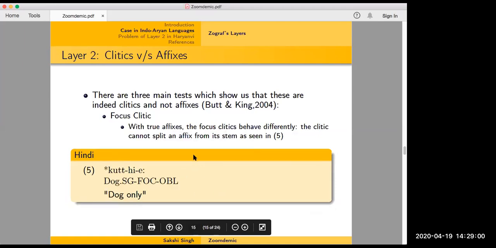Whereas for a true affix, the focus clitic behaves differently. The clitic cannot split an affix from its stem, as seen in 5. So you can't say kut hi te. That just makes no sense. So you can say kutte hi ne kiya tha, but you can't say kut hi te. That's why we argue that these are clitics and not affixes.